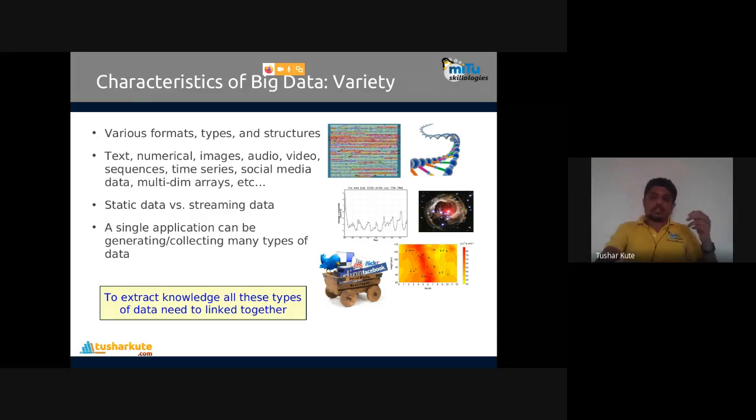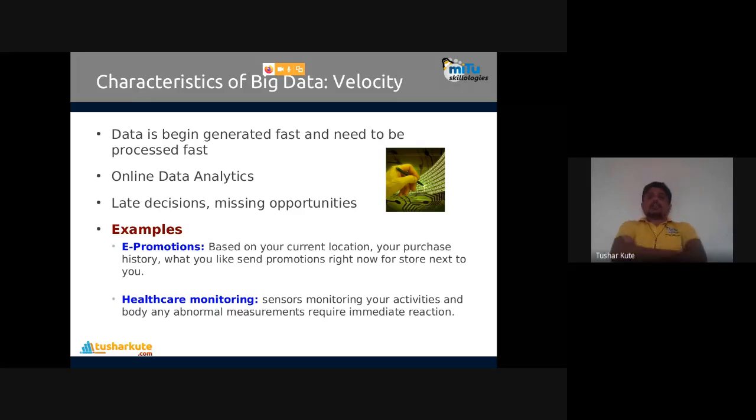Variety. Third, velocity. Data is generated fast and needs to be processed fast. Do you know that in Google Meet, which we are using here, there is a captions option?